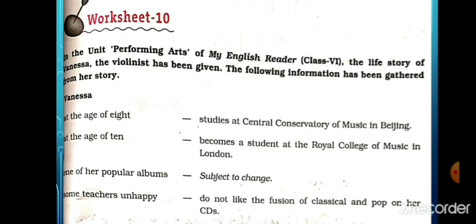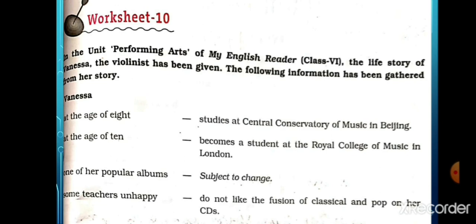In the unit Performing Arts of my English reader, class 6, the life story of Vanessa, the violinist, has been given. The following information has been gathered from her story. Information is, students, here. At the age of 8, studies at Central Conservatory of Music in Beijing. Then at the age of 10, becomes a student at the Royal College of Music in London. Then one of her popular albums. कौन सी उसकी popular album थी बेटा? Subject to Change. Then some teachers unhappy. उसके teachers unhappy क्यों थे? Do not like the fusion of classical and pop on her CDs.